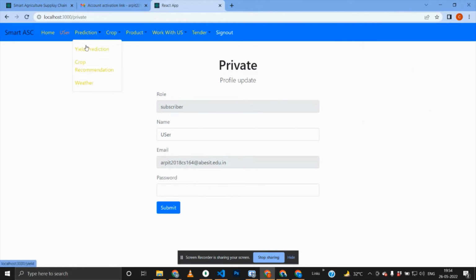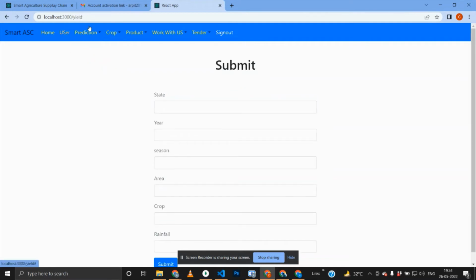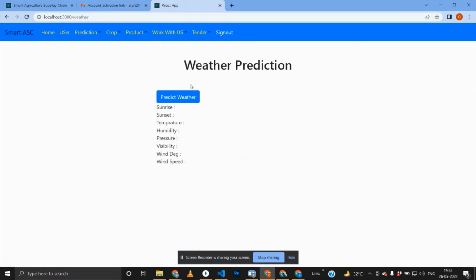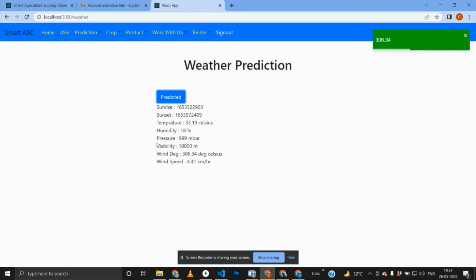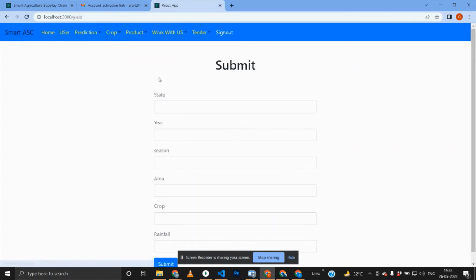There are many features like crop yield prediction and the crop recommendation system. Here is our weather prediction. For weather prediction, we are using a weather API key. As soon as I click predict, all the data fetched from the API comes here. Now here comes the weather prediction part.